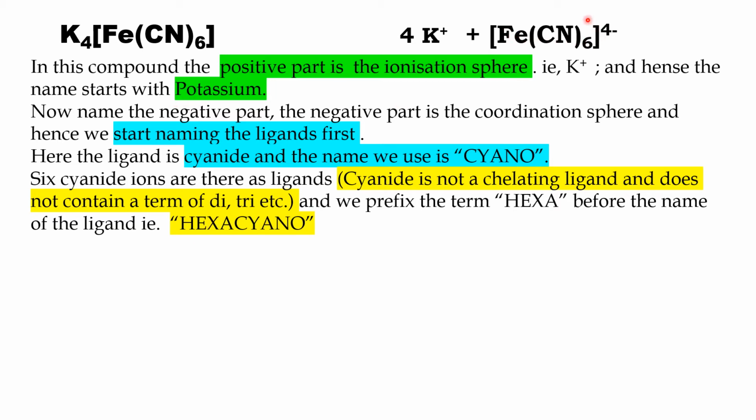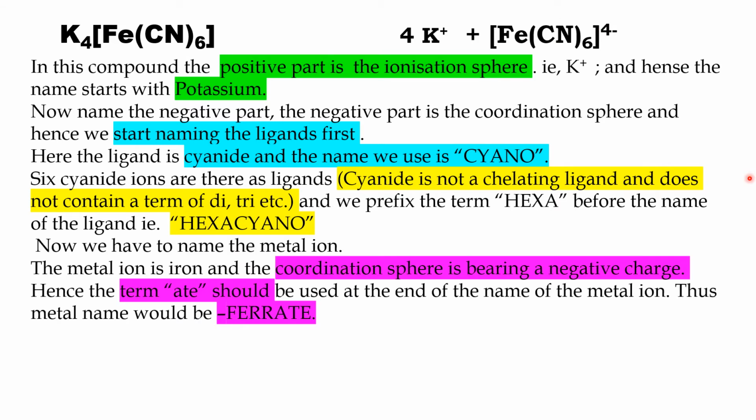Now we have named the ligand. Now we have to move to the metal ion. The metal ion is iron and the coordination sphere is bearing a negative charge, so we have to use the term ATE. So the name of the metal becomes ferrate. So I name the compound: first the positive part, that is potassium, followed by the number of ligands and ligand, hexacyano, followed by the metal, that is ferrate. Why ATE? Because the coordination sphere bears a negative charge.